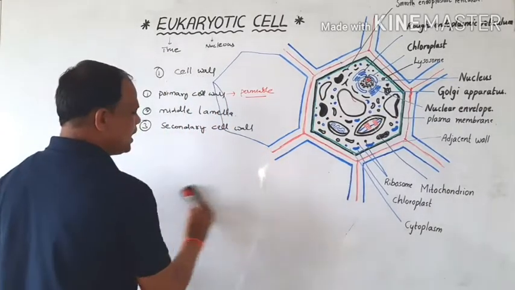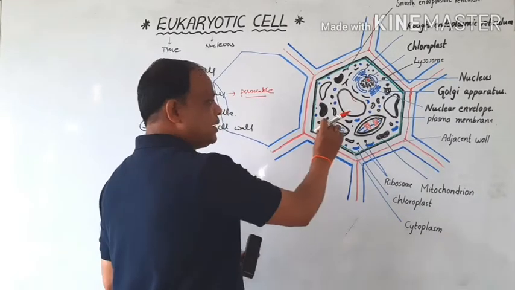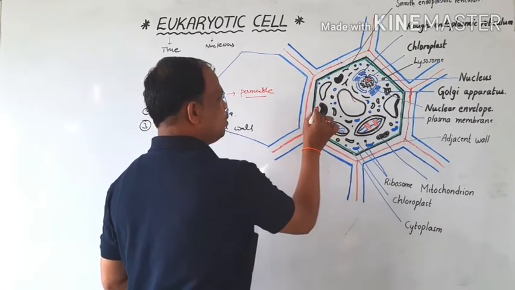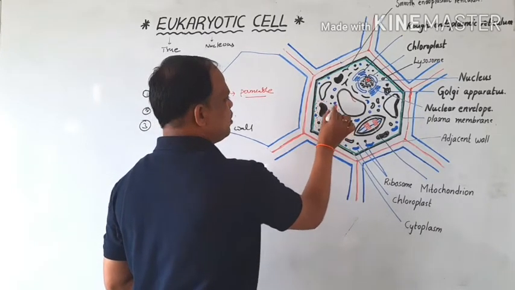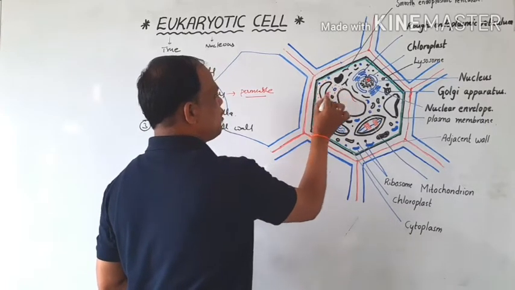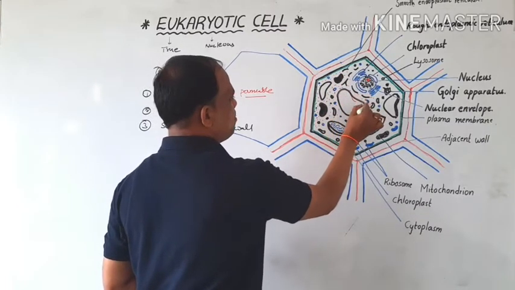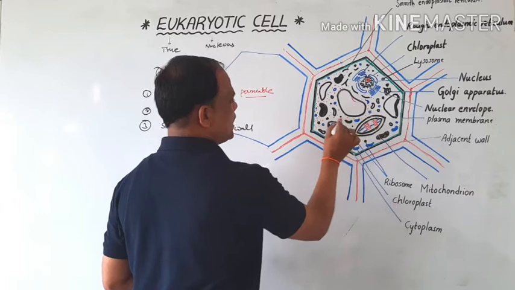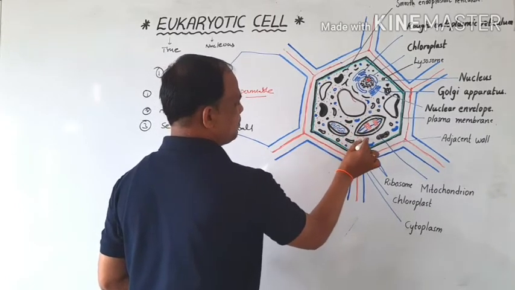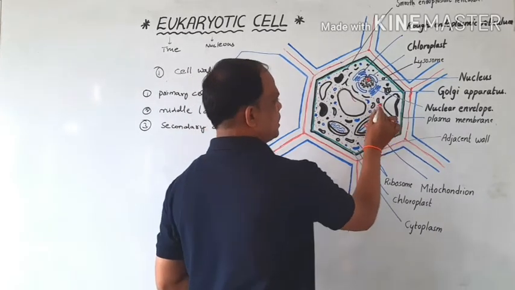And then the next one is the secondary cell wall. The secondary cell wall is made up of the secretion of cytoplasm. The red dots are the cytoplasm, and all the cytoplasm is present inside the cells.